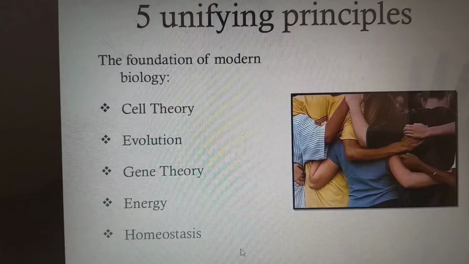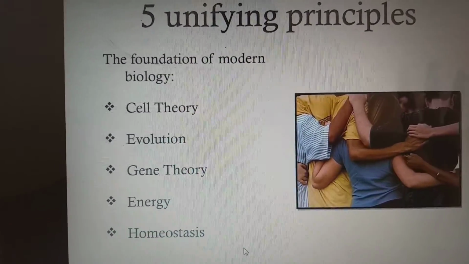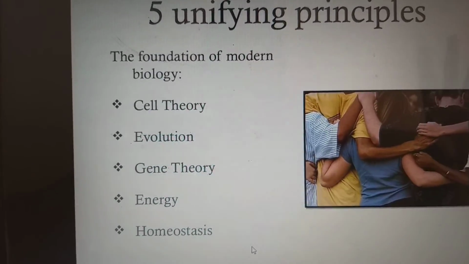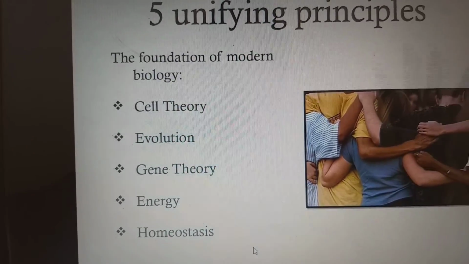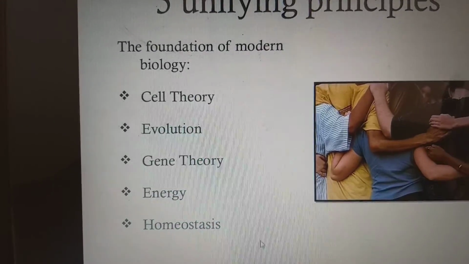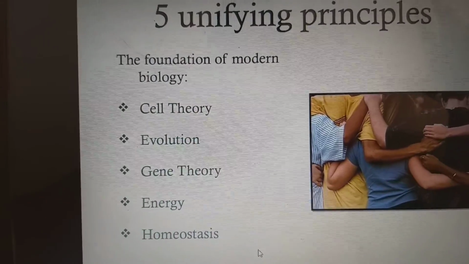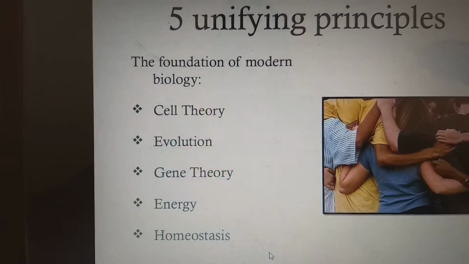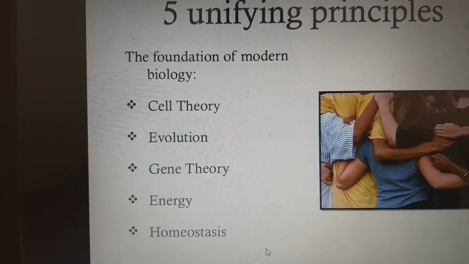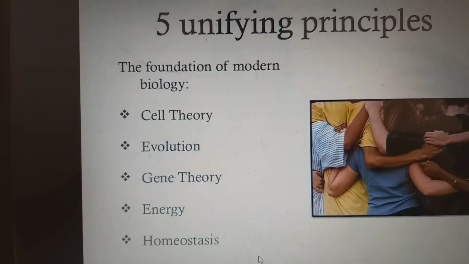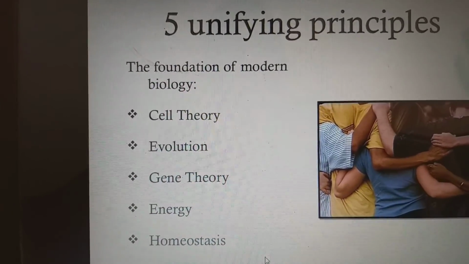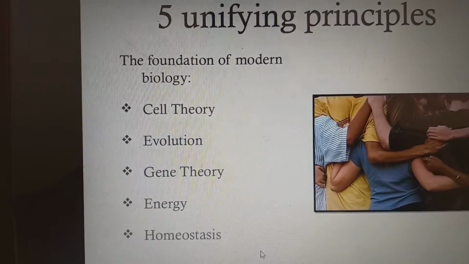Five unifying principles are the foundation of modern biology. The first is cell theory, how the cell has been formed. Cell is the basic structural and functional unit of living organisms, and it also defines that all cells have come from pre-existing cells. Evolution explains how life has come and how all organisms developed from their ancestors, adaptation, survival of the fittest. Gene theory is the hereditary basis of our evolution.